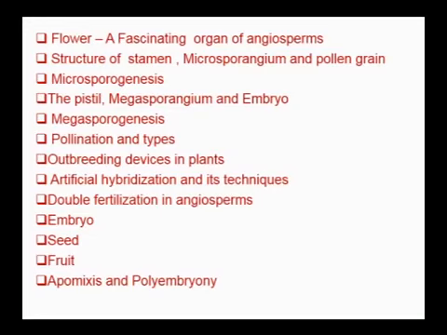Then megasporangium, structure of ovule, and also the embryo. We talk about megasporogenesis, and you need to know about the differences between microsporogenesis and megasporogenesis. Once the pollen grain and the egg are formed, then we talk about pollination and the types of pollination: autogamy, allogamy, xenogamy, geitonogamy, etc.